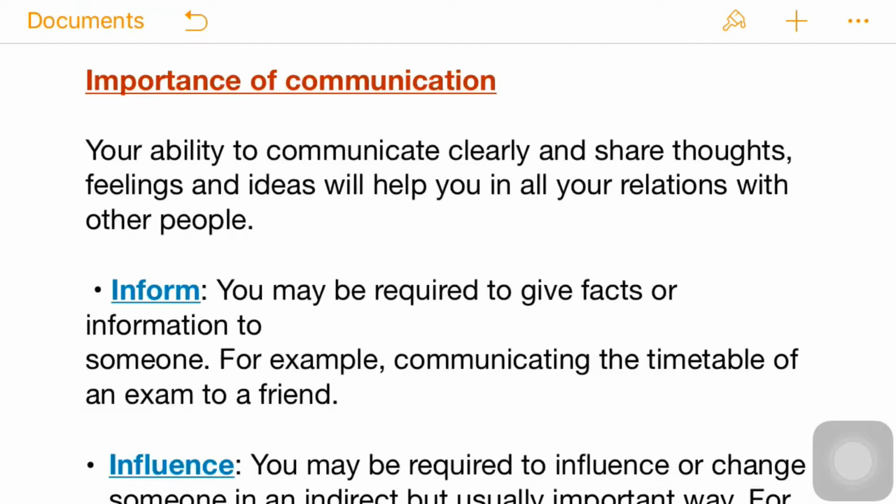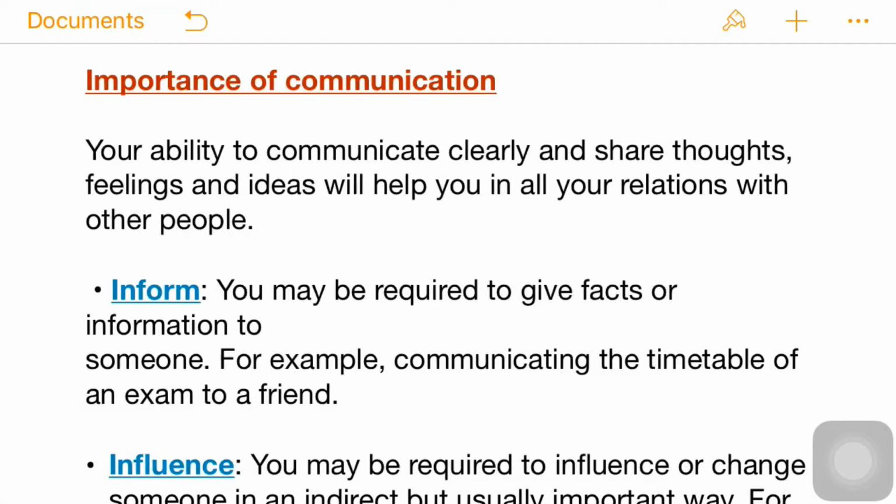You may be required to give facts or figures to someone, for example communicating the timetable of an exam to a friend. Let us suppose that your friend is absent from school, and on that day you got the timetable for the examination.